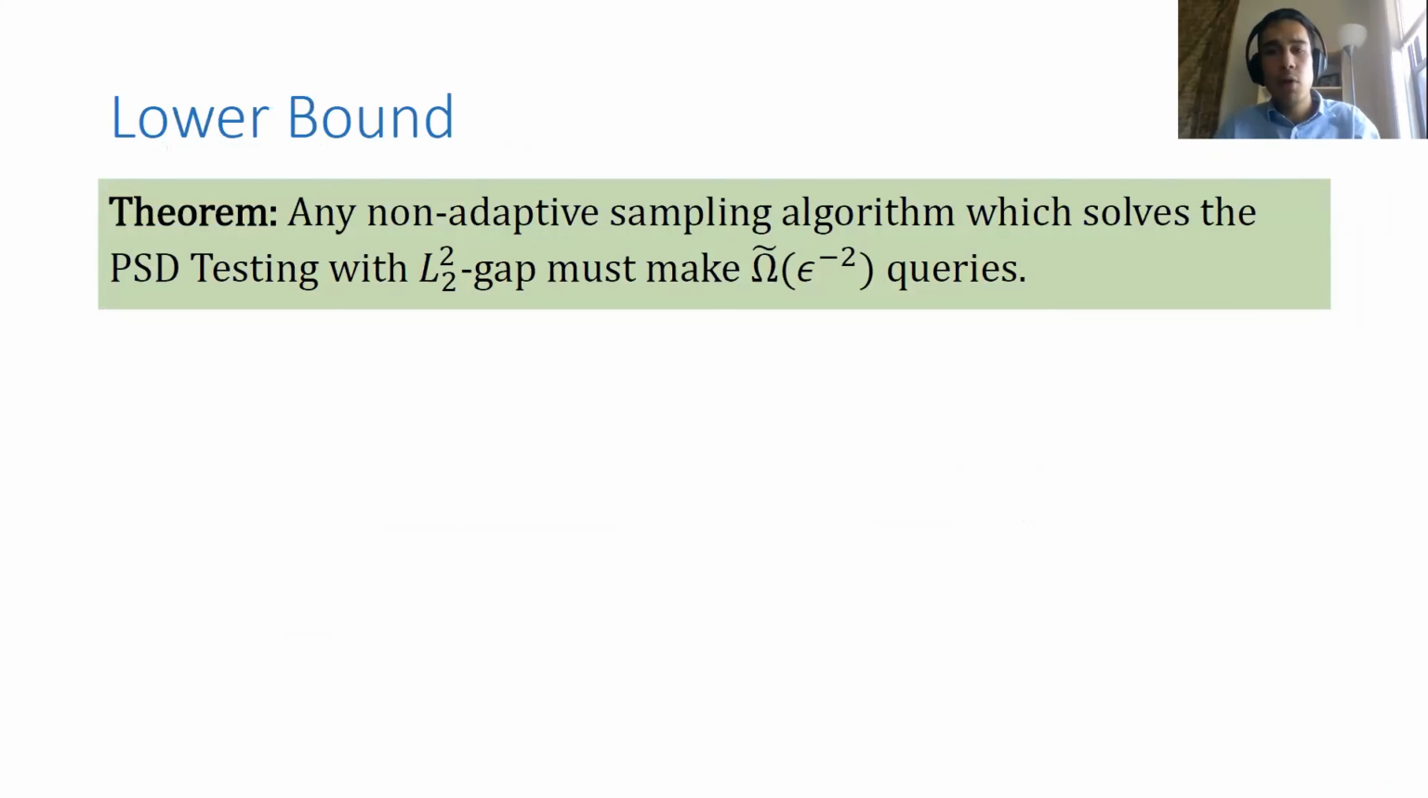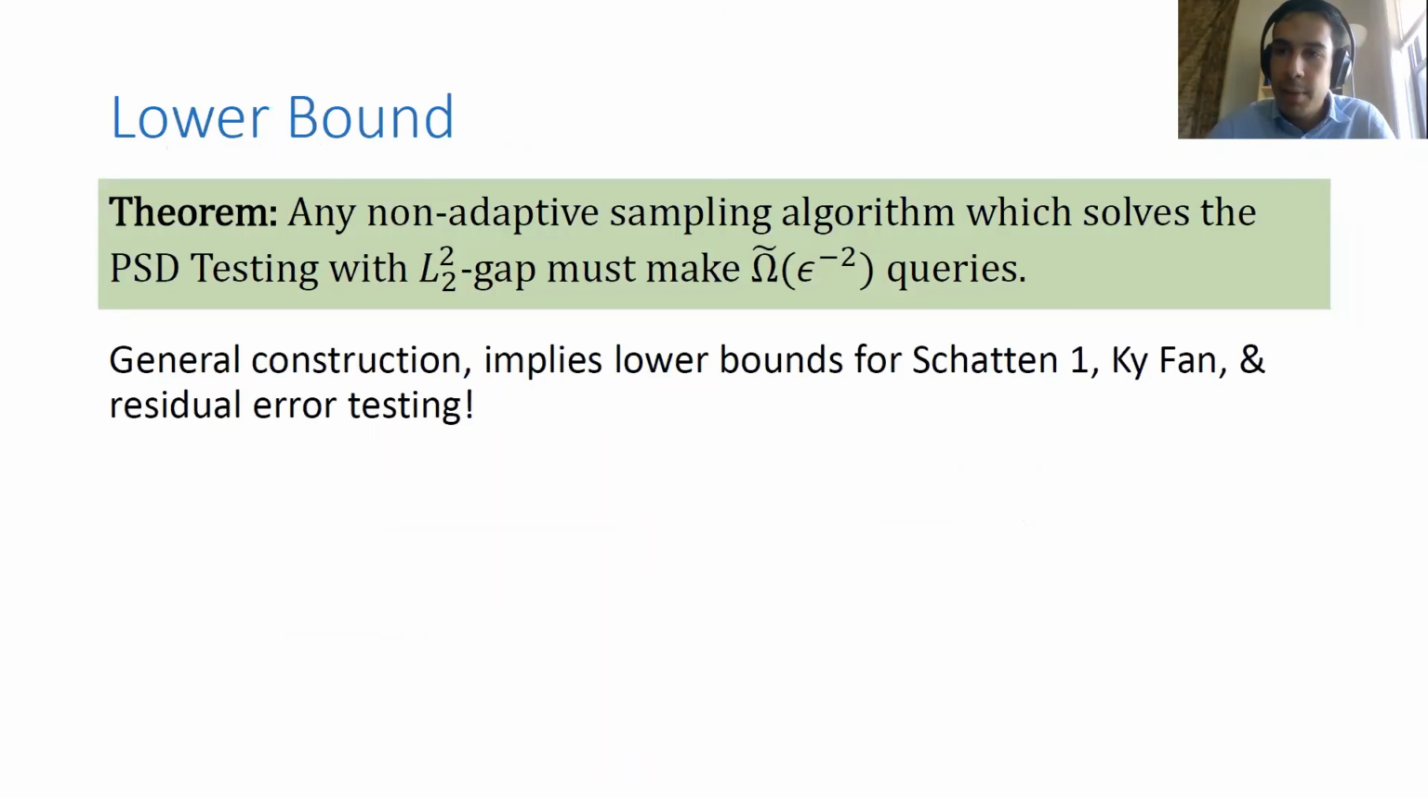And now I'm going to talk about the lower bound, which complements this upper bound for the L2 gap problem. The high-level idea behind this lower bound is that it's, in fact, a very general construction for constructing locally indistinguishable matrices that have some gap in their spectrum. Because all you need is some gap in the spectrum, this will immediately apply lower bounds for a number of other spectral testing problems. For example, testing the Schatten-1 norm, the Ky Fan norm, and residual error testing. So we obtained some new lower bounds and an improved lower bound for Schatten-1 based on this one construction.